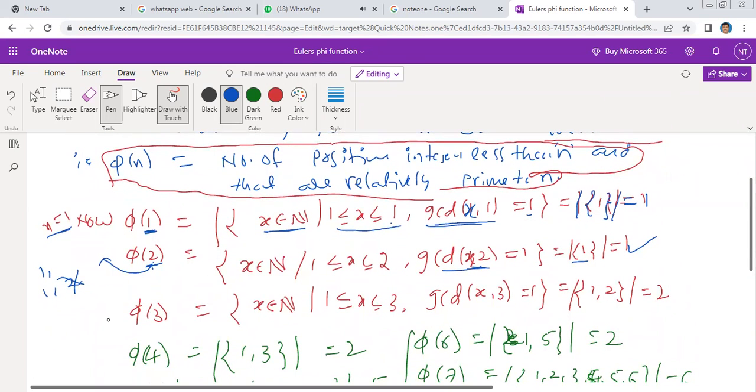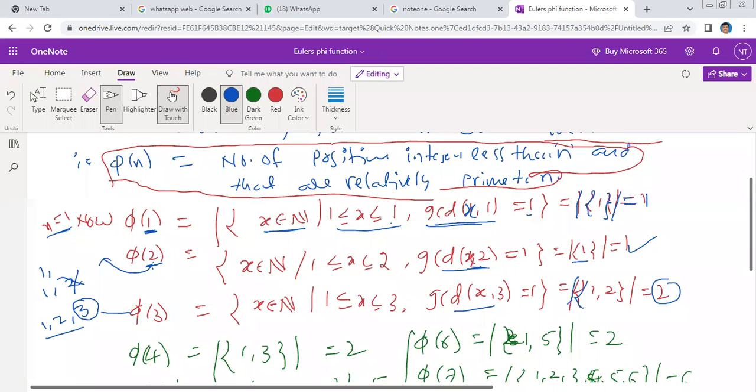Let us come to pi of 3. What are the relatively prime numbers to 3? 1, 2, 3. Can we take 3? According to this concept, if you take x equal to 3, GCD of 3 comma 3 is not 1. So we must take only numbers below 3, that is 1, 2. Therefore the set 1 comma 2 has cardinality 2. The total number of elements in that set is equal to 2.